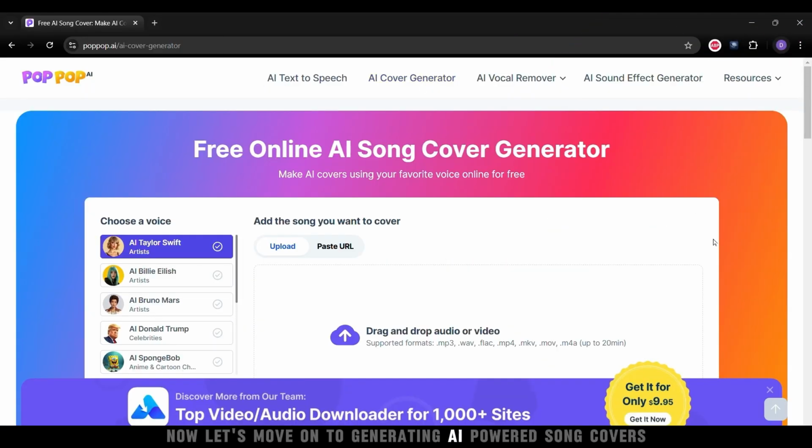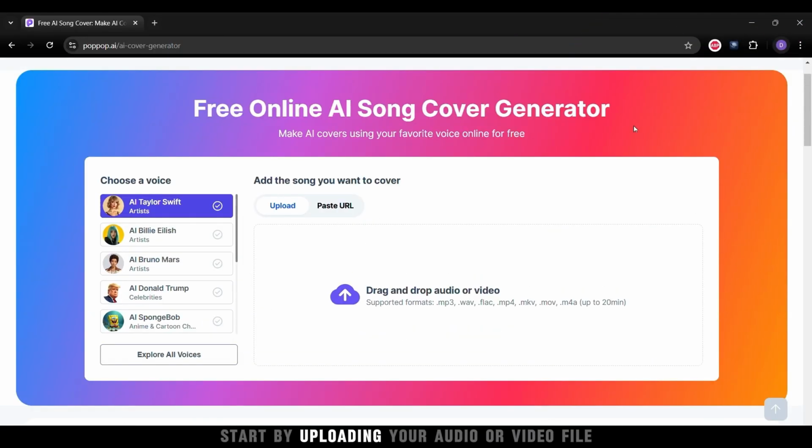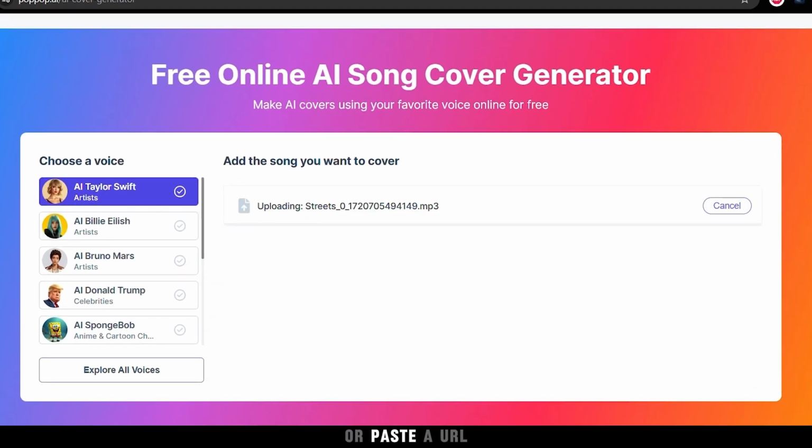There's more to discover. Now, let's move on to generating AI-powered song covers. Start by uploading your audio or video file, or paste a URL.